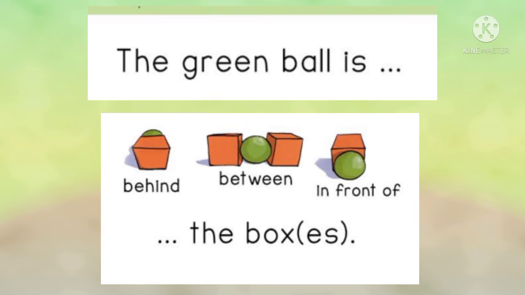Next is between. It is used for the space that separates two things, people, or places. For example, the green box is between the boxes. Next is in front of. It is a position just ahead or at the front part of something. For example, the green ball is in front of the box.